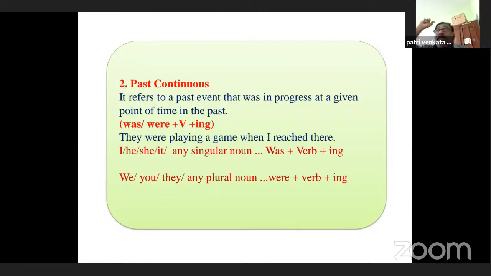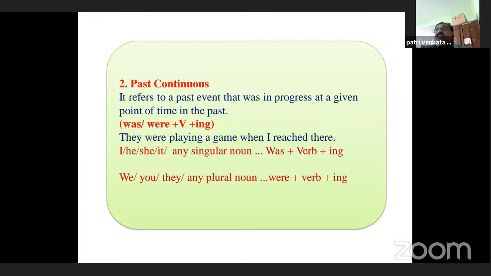And in the past, an action was happening, an action was taking place, an action was in progress at a given point of time in the past. Yes, what were the boys doing when I reached there? When I reached the place, they were watching a movie. They were watching a cartoon film. They were playing a game.